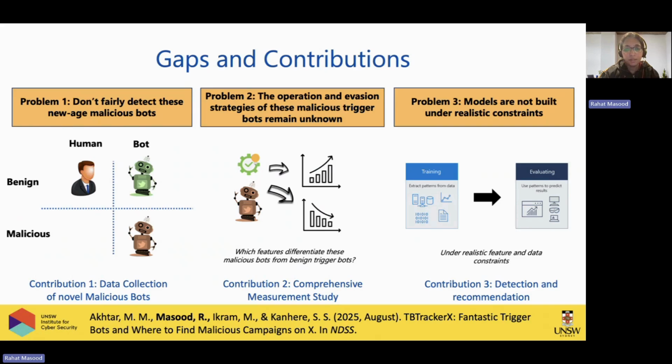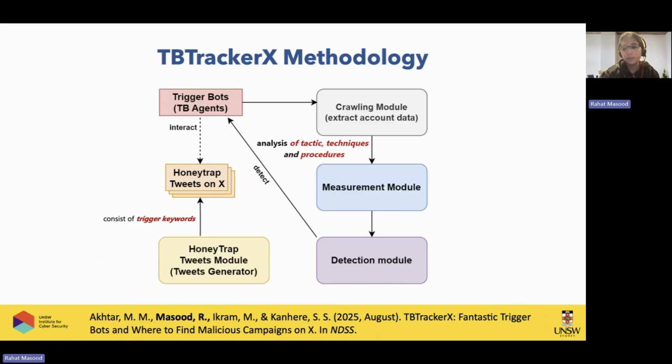But then another problem is that you need to distinguish between a malicious campaign and benign campaigns, because remember, social media networks are not just used for malicious purposes, they are used for benign purposes as well. So how can we distinguish? Okay, there is a campaign, but whether it is benign or malicious was one problem. And then how these malicious campaigns specifically evade the detection strategies on the social media network. And then the third is, can we develop a model that is more resilient and set up under realistic conditions. For that, what we did is we created a Honeytrap tweet module.